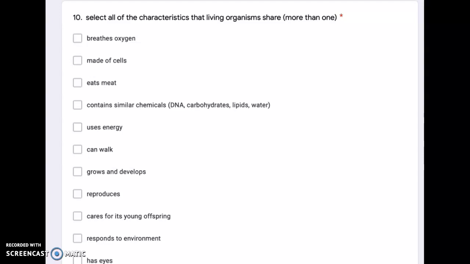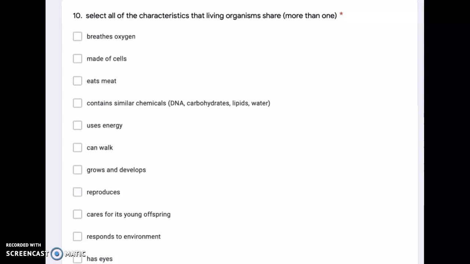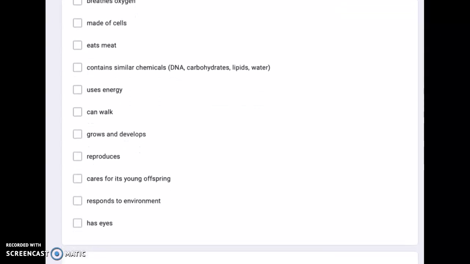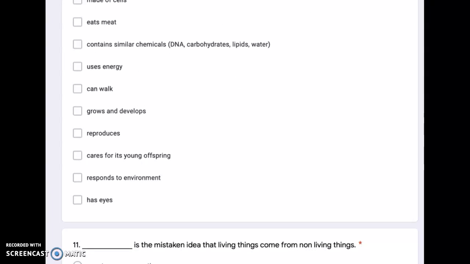There are more than one answer. Breathes oxygen, made of cells, eats meat, contains similar chemicals like DNA, carbohydrates, lipids, water, uses energy, can walk, grows and develops, reproduces, cares for its young offspring, responds to environment, has eyes.